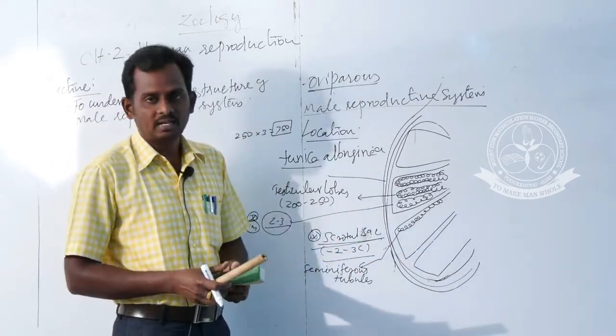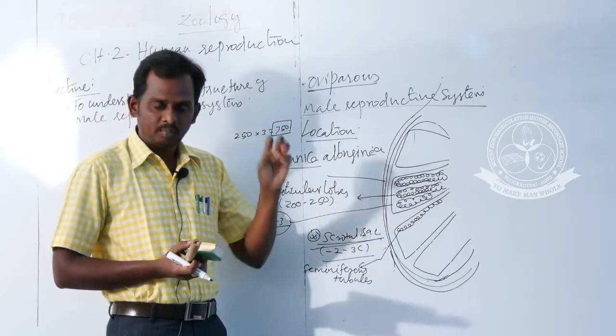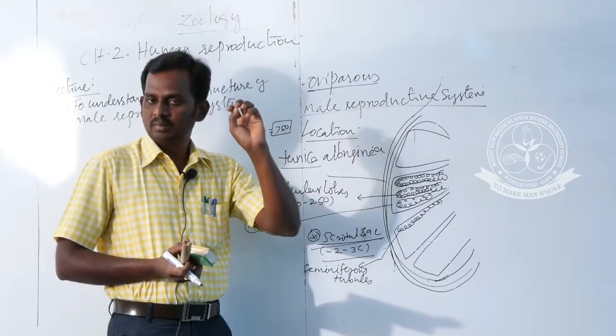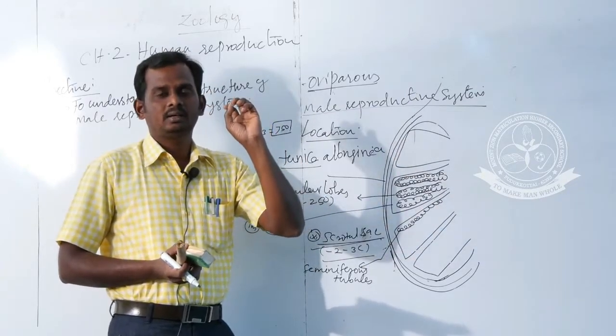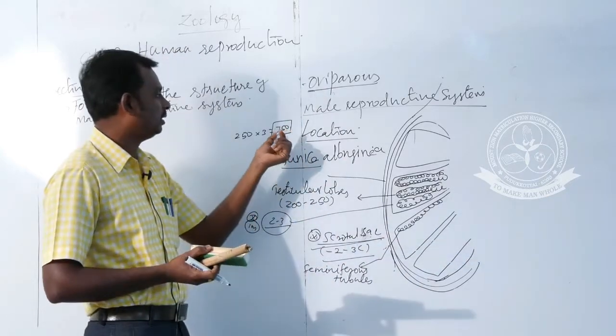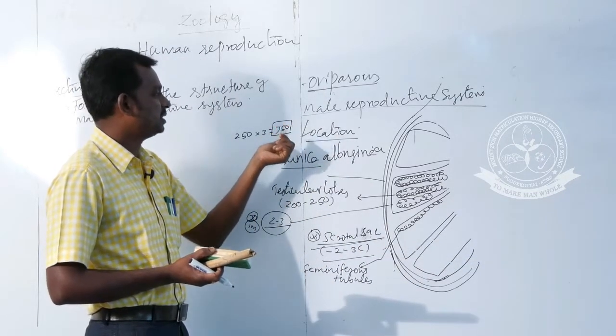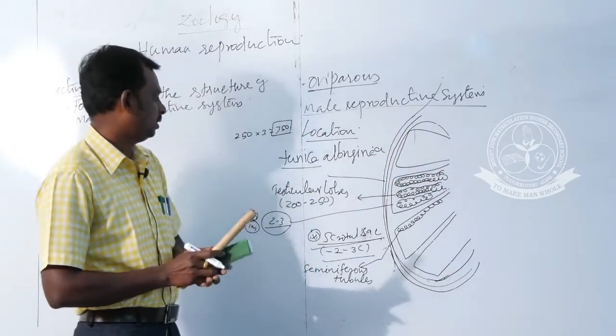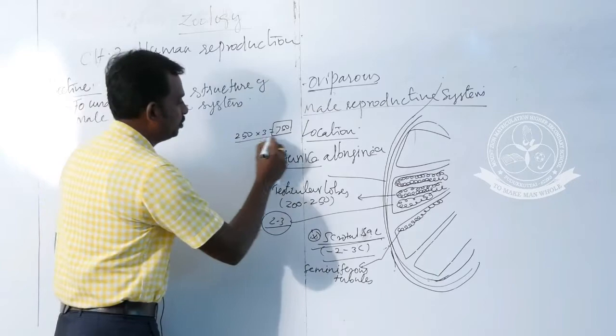Sometimes the question may be asked like this: the total number of seminiferous tubules present in the male reproductive system, in both testes. You have to add 750 plus 750. This is the correct answer for this question. Maybe one more question: the number of seminiferous tubules in each testis.